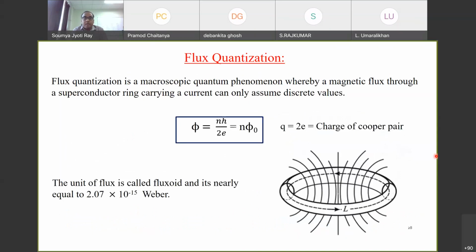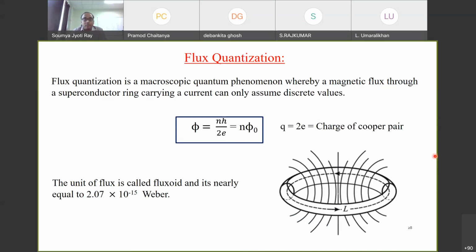Okay. So now there is another useful property which is again quite unique for a superconductor, that is called flux quantization. I have mentioned it very briefly when I was talking about type 2 superconductors. Okay, so we will see more details of this. So let's first say what flux quantization is. Flux quantization means that it's magnetic flux which becomes quantized.